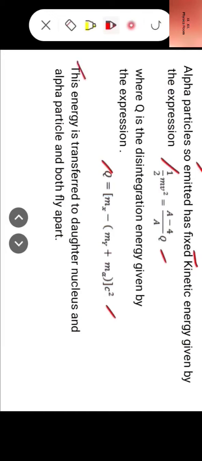This energy is transferred to daughter nucleus and alpha particles and both fly apart.